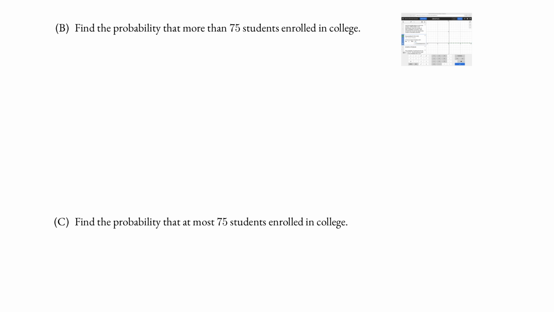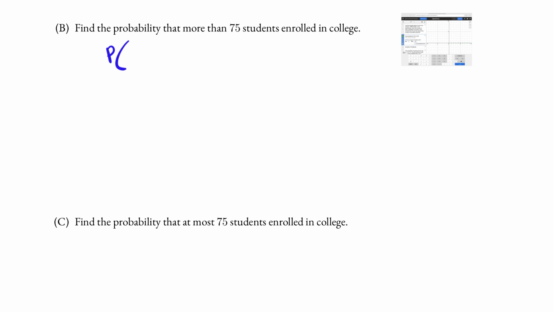For part B, similarly, before using the calculator, we would need to write the probability in symbolic form. The probability that more than 75 students enrolled in college. Remember that there are 100 students total.